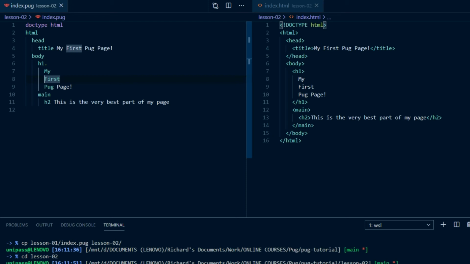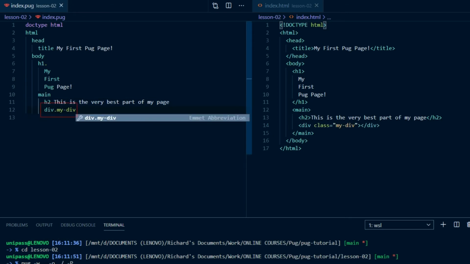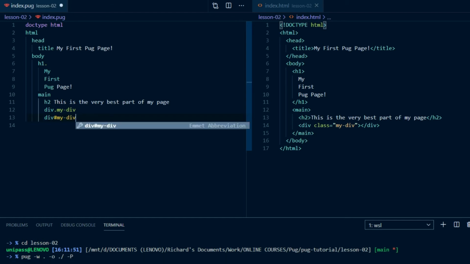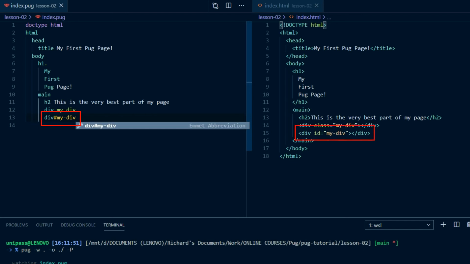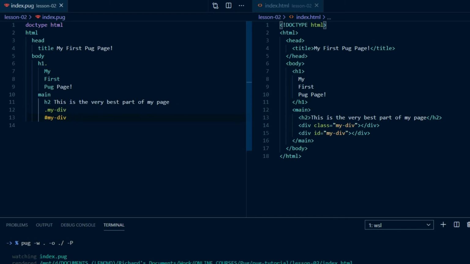Classes are added using the same syntax as in CSS, a dot. So div.myDiv results in div class equals myDiv. For IDs, we use the hash symbol, just as in CSS. div#myDiv gives us div id equals myDiv. You can also save a bit of time typing by just putting .className or #idName, and Pug will automatically create a div with that class name or ID name.